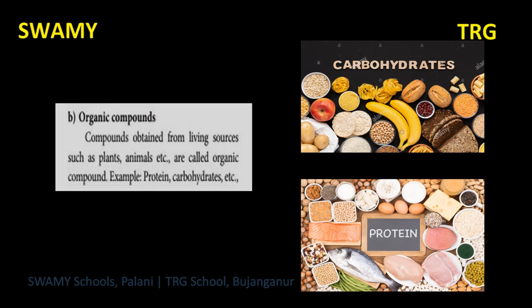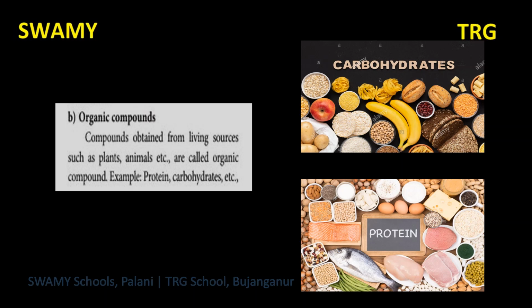It forms a CH bond. Organic compounds are found in living organisms, that is living things. Example: proteins, carbohydrates, glucose, methane, alcohol, etc.